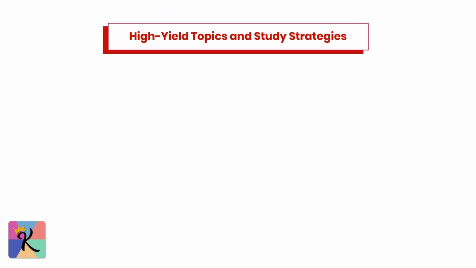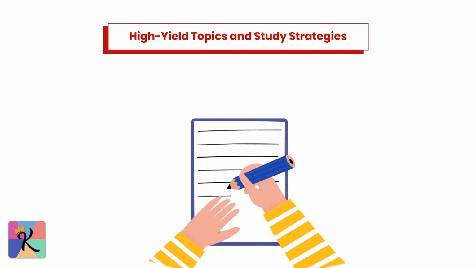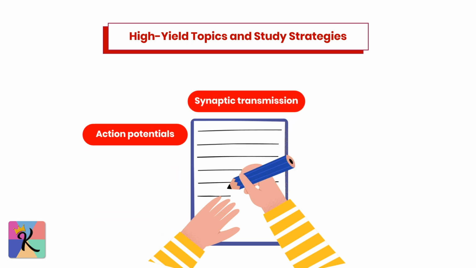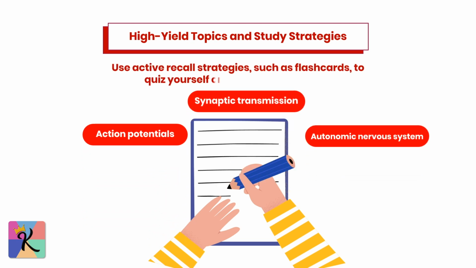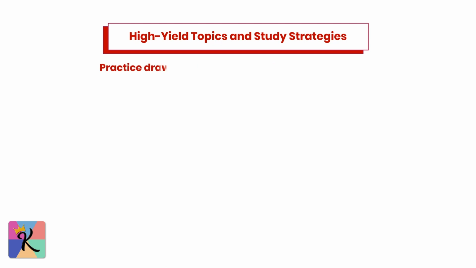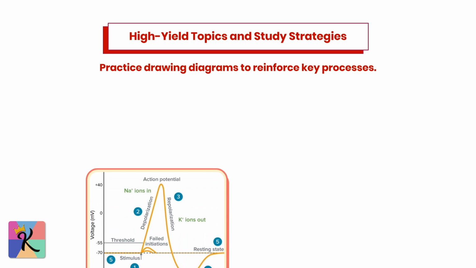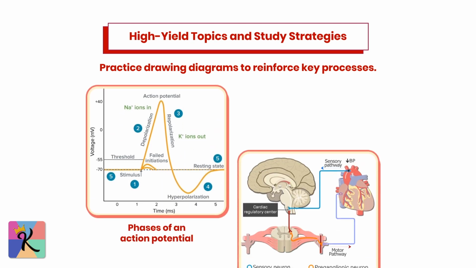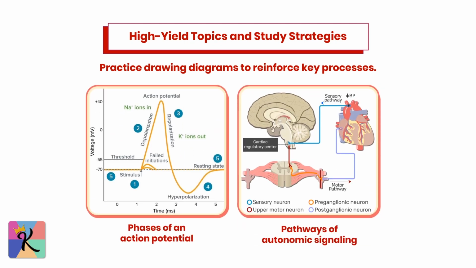When studying the nervous system for the MCAT, focus on high-yield topics like action potentials, synaptic transmission, and the autonomic nervous system. Use active recall strategies, such as flashcards, to quiz yourself on these core concepts. Practice drawing diagrams to reinforce key processes, such as the phases of an action potential or the pathways of autonomic signaling. Visual aids are your best friend when studying these complex processes.